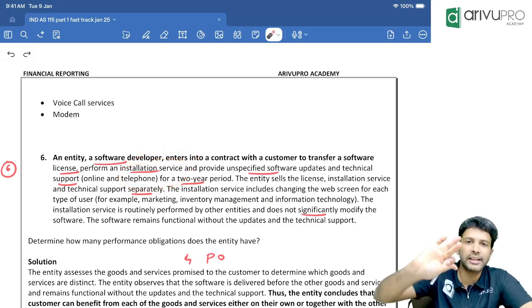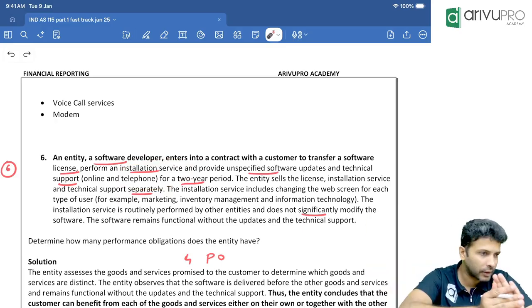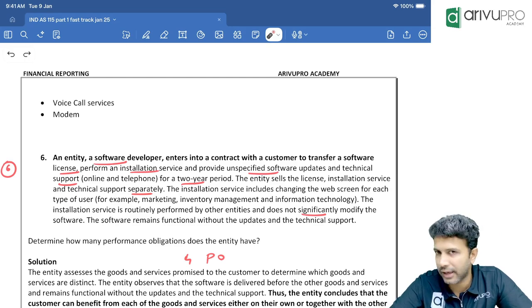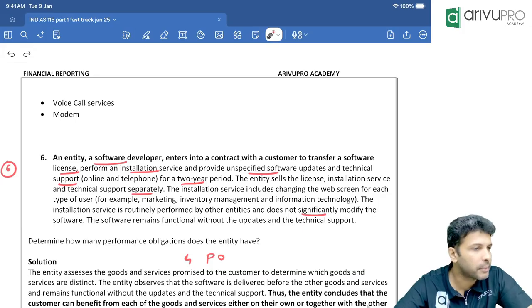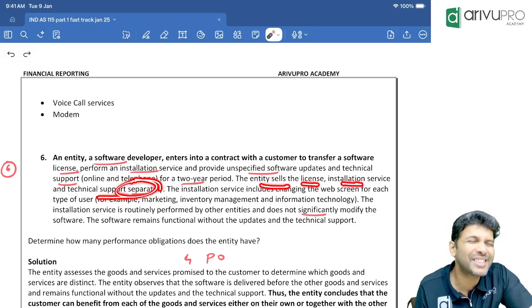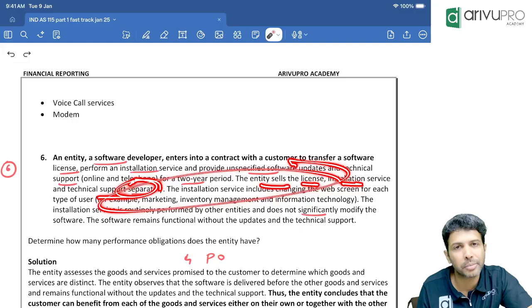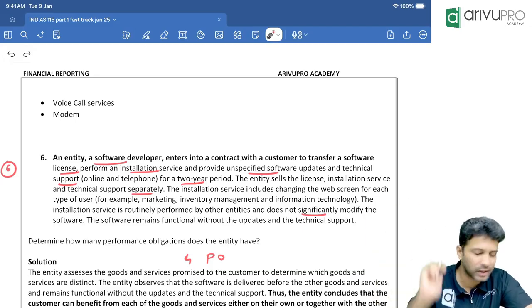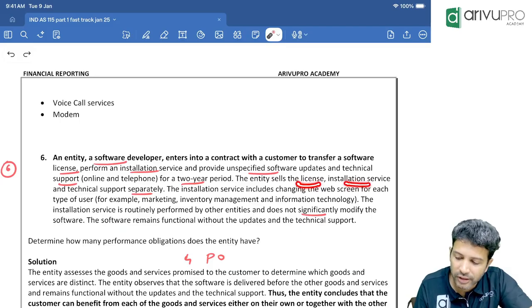Now the question is, should we treat them as 4 separate POs or 1 PO? If they are all interrelated or interconnected, then they become 1 PO. If they can be used separately, if they are not interconnected, then they'll become 4 separate POs. Let's see. The entity sells license, installation service and technical support separately. That means the customer has to buy all 3 from us together, or they can be bought individually. Sir, if they can be bought individually, that means they are not interconnected. Because if you are able to buy individually, then each of them is separate. So far, the license is a separate PO, installation service a separate PO, technical service also a separate PO.